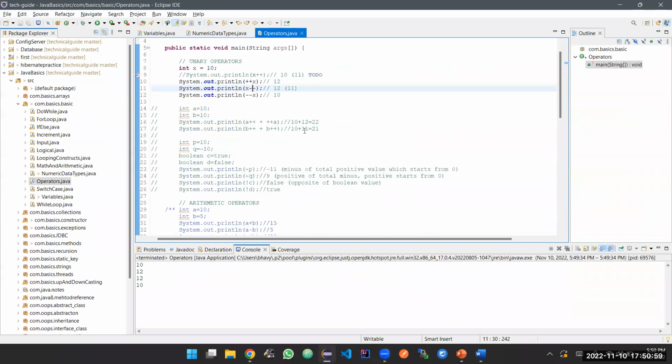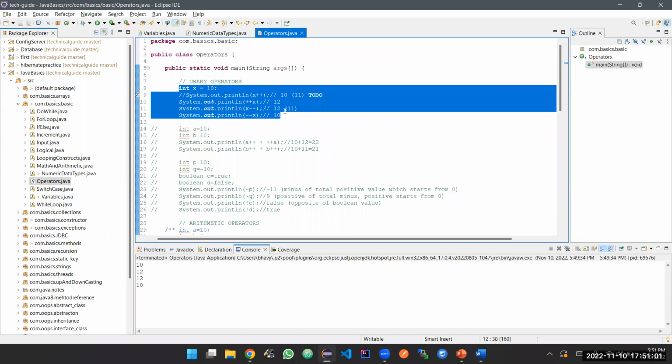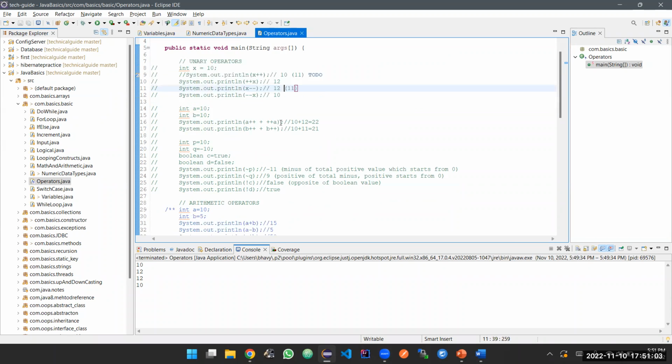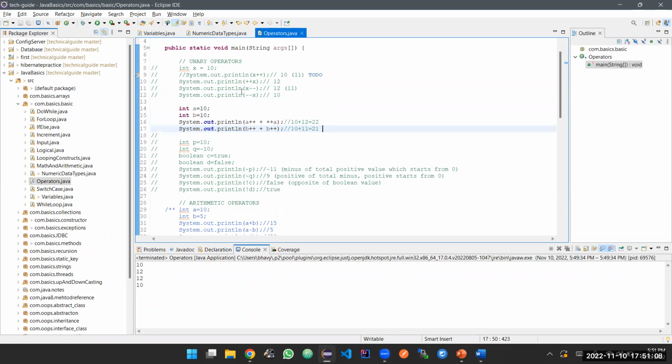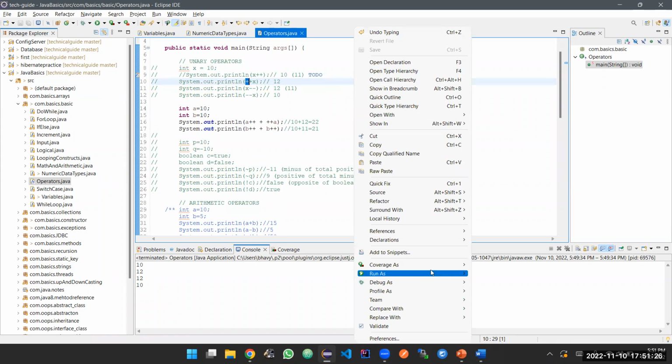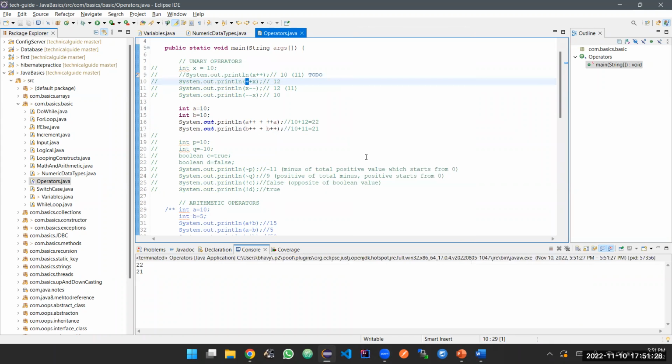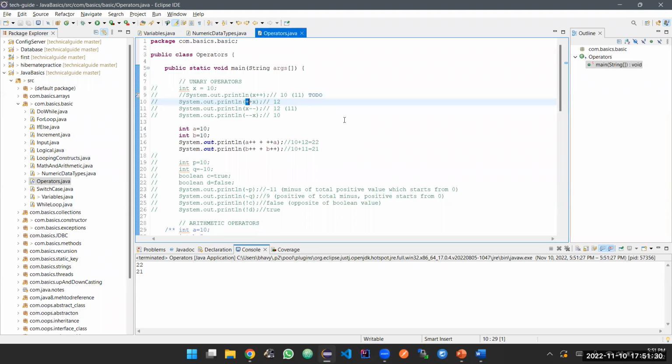Somewhere this is behaving strange for me. Okay, so one type of using is x plus plus, plus plus x, or x minus minus, or minus minus x. This is one way of using them, and you have another way. The next way is you can increment the values and then perform additions also here.